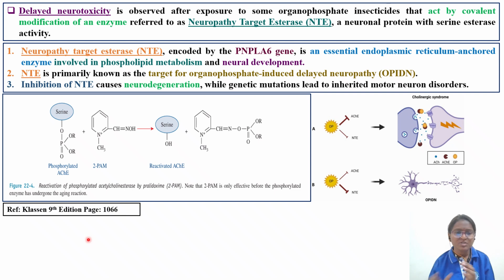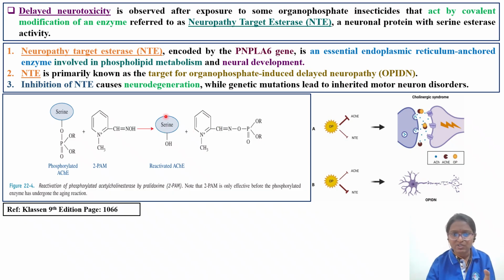I have taken this picture from Katzung 9th edition, page number 1066. You go and see. This is the phosphorylated enzyme. If you see the serine and anionic site, this is your organophosphate, with the O binding to the serine. So this is a phosphorylated acetylcholinesterase enzyme. Once it comes in contact with 2', this positive N will form a bond, and now the enzyme will get separated. This is your organophosphate and this is your 2'. Complex is formed, and now your enzyme is free to act.